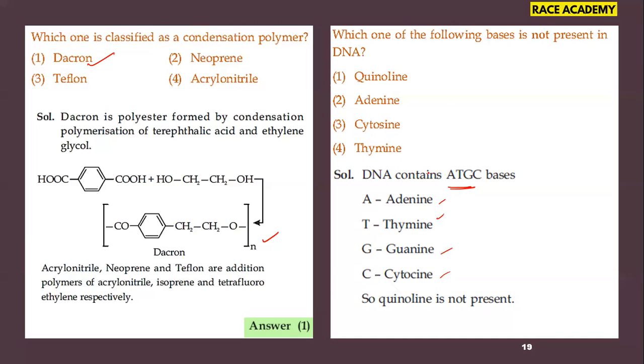This is a common, expected question from the biomolecules chapter, that is, which DNA base is not present. We have to check the word 'not' very carefully in the examination.